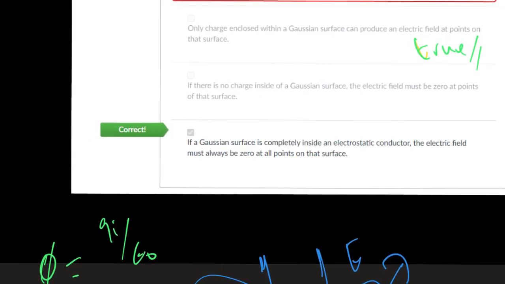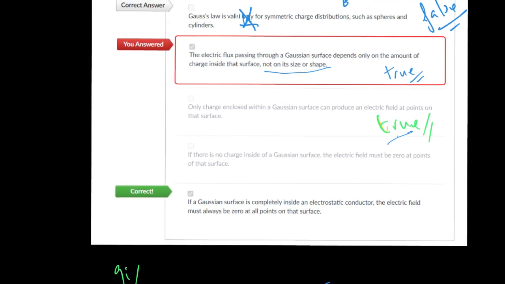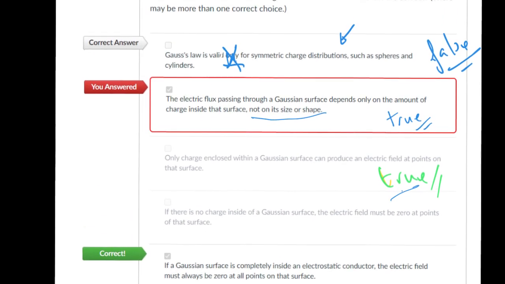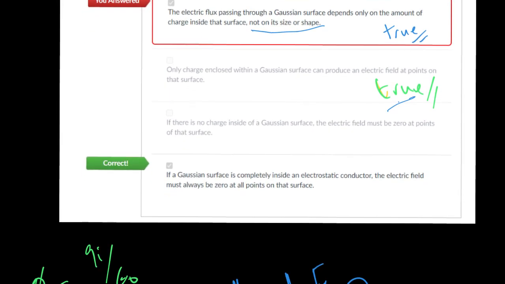Let me read it again. Only charges enclosed with a Gaussian surface can produce electrical field at a point on the surface. It's true, it's true. Okay, how many true do we have for the moment? The first one is false, the second is true, the third one.